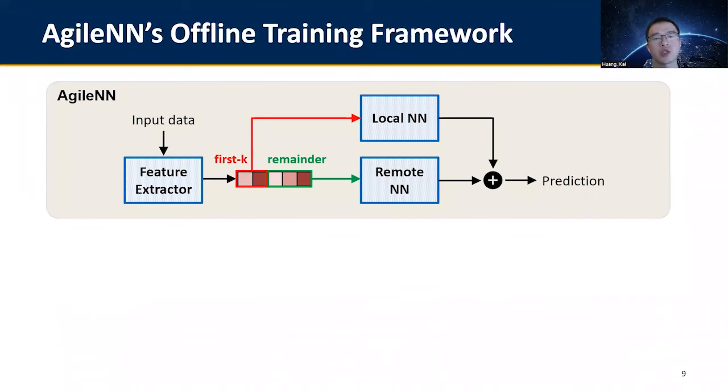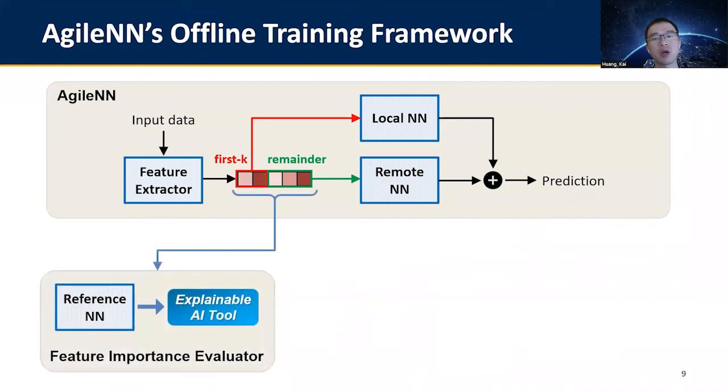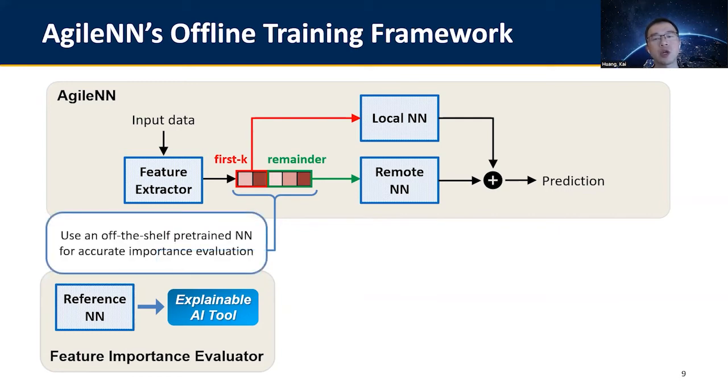Based on such loss functions, the offline training procedure of AgileN jointly trains the feature extractor, local neural network, and the remote neural network. During training, the feature vector of each training data sample is sent to an XAI-based feature importance evaluator. We use an off-the-shelf pre-trained neural network as a reference neural network to ensure accurate importance evaluation. Otherwise, during training, when the local and the remote neural networks are not well trained, the calculated importances will be inaccurate.